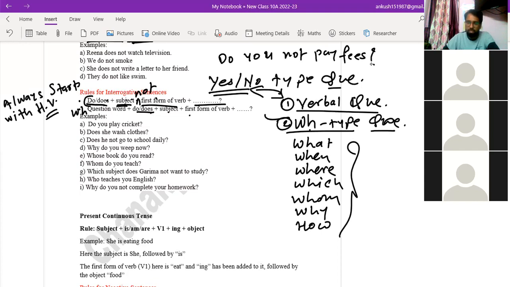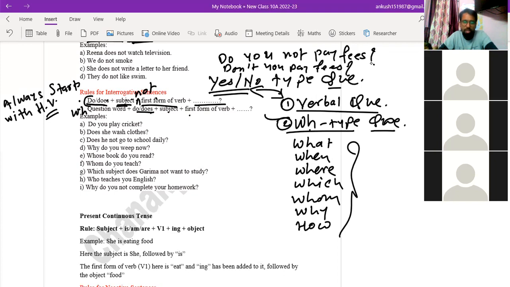Do you not pay fees? Okay. Suppose you have to use the abbreviation of the helping verb plus not. So what would be there? Don't you pay fees? Is that simple? Okay. Is there any confusion till now?